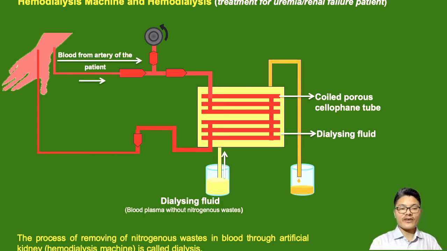Now suppose a patient is using this machine. From the patient's body, blood is taken out from an artery and passed through the hemodialysis machine. There is a pump given. The pump helps in creating a pressure which allows the blood to move into the chamber.